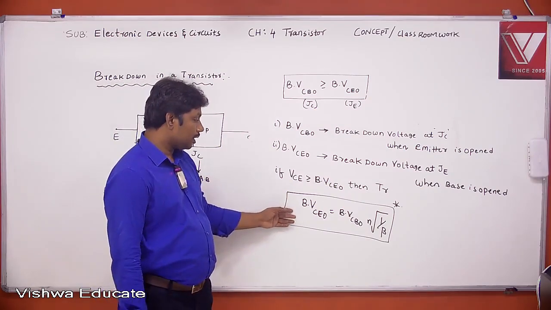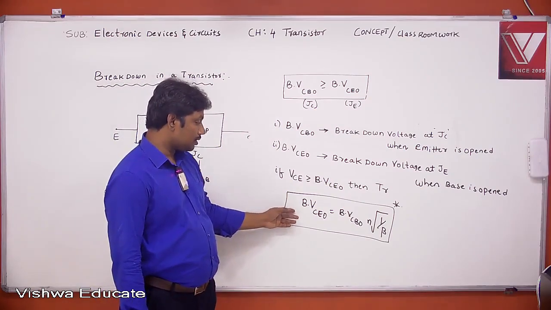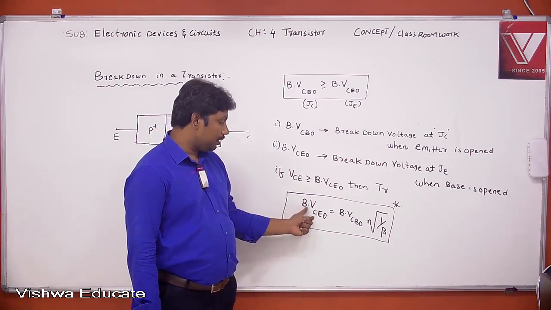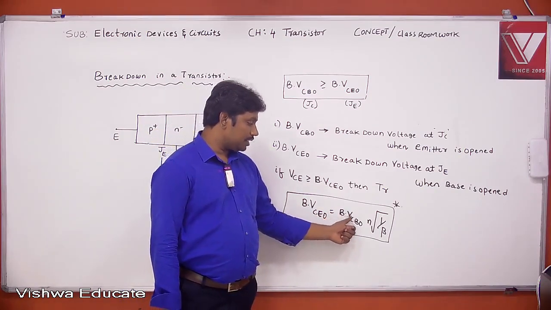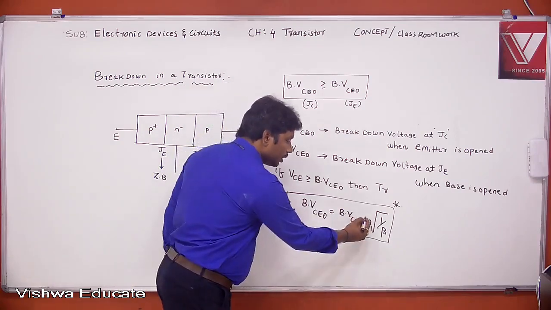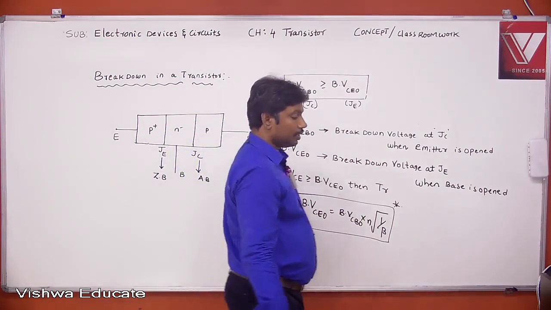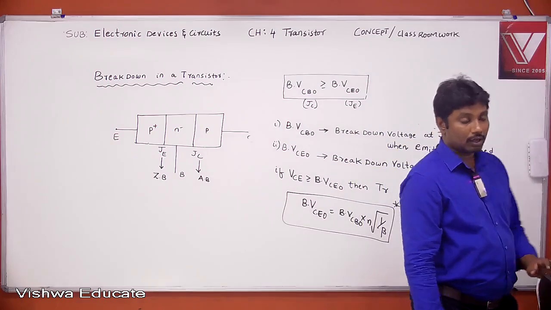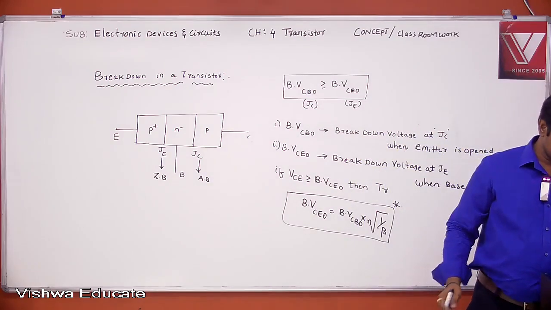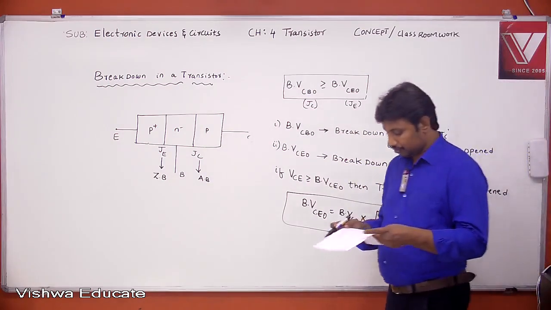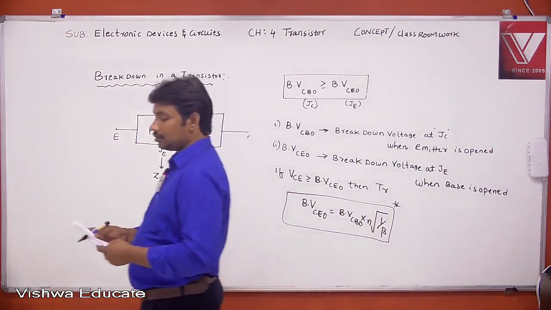Now write down the relation between the two breakdown voltages: BVCEO equals BVCBO times the nth root of 1 by beta.